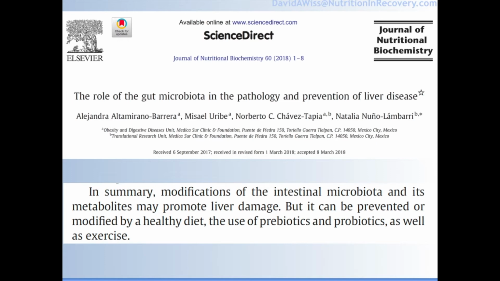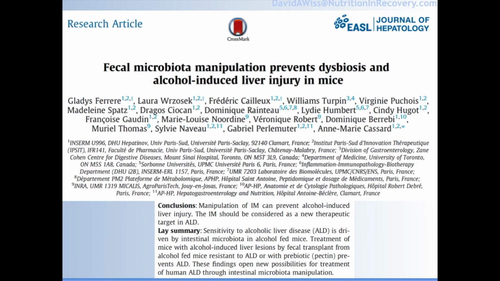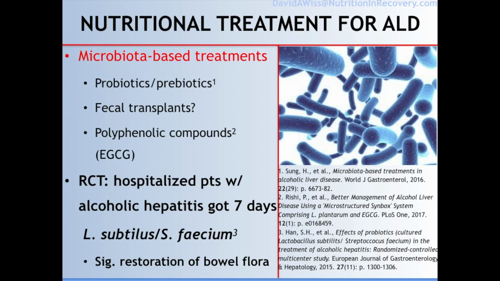We know that both prebiotics and probiotics are helpful. We have some emerging evidence that fecal transplants can be helpful. I do think that this is likely to be an intervention for alcoholic liver disease at some point in the future. So in addition to prebiotics, probiotics, and fecal transplants, there is some evidence that polyphenols can be helpful.